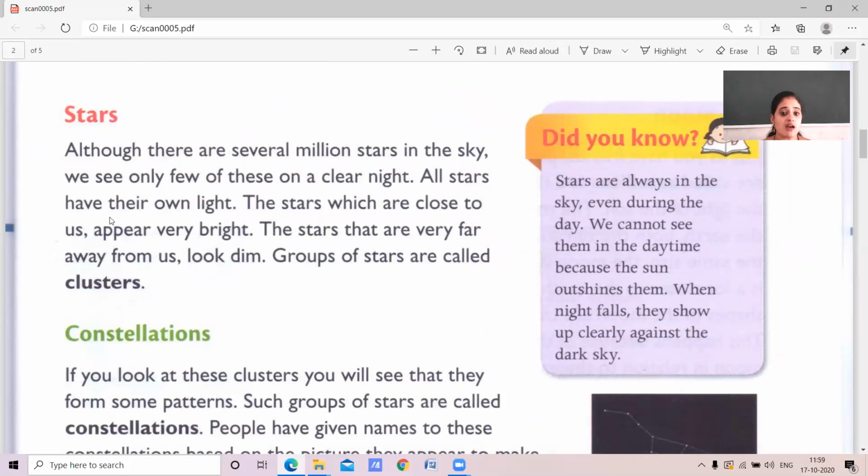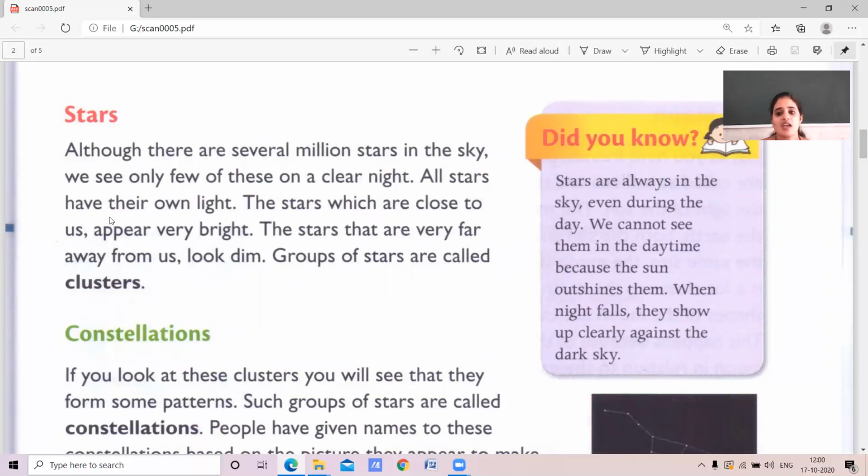What are these stars? Although there are several millions of stars in the sky, we see only a few of them at night time. Yes. There are millions of stars in the sky. Very few of them can you see.